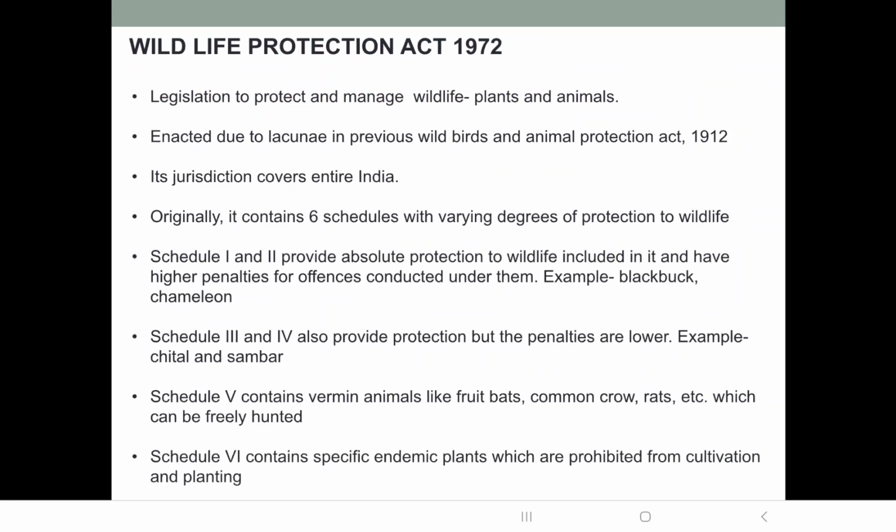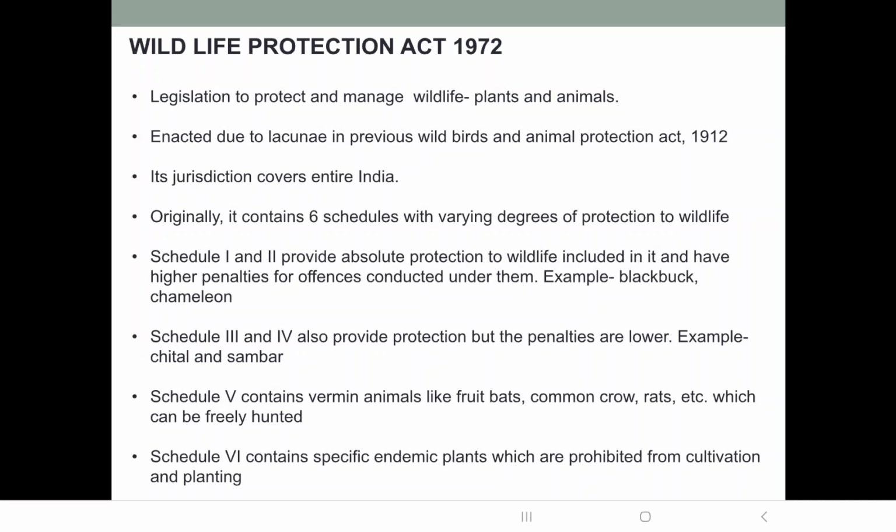Okay, so now let us look at what we have discussed in the Wildlife Protection Act 1972. It is a legislation to protect and manage wildlife, that is plants and animals. Why was it enacted? Because there were gaps in the previous Wild Birds and Animal Protection Act 1912, and the jurisdiction of this act covers entire India. There are a total of 6 schedules with varying degrees of protection.